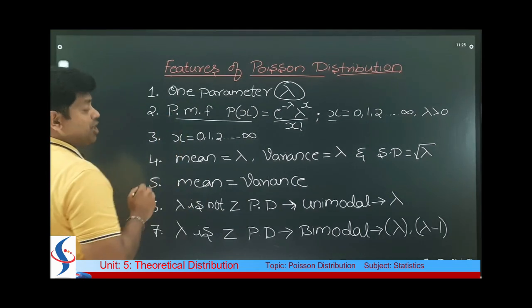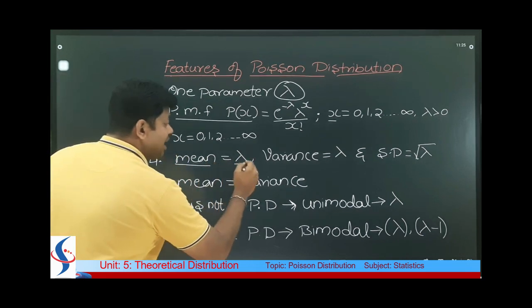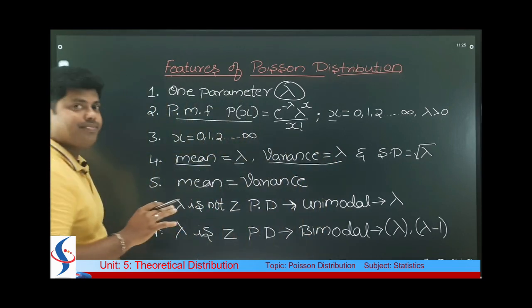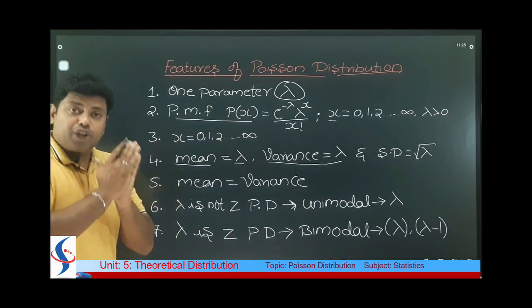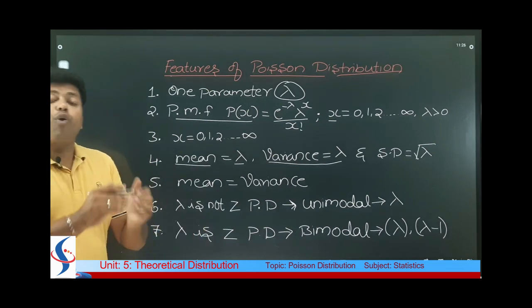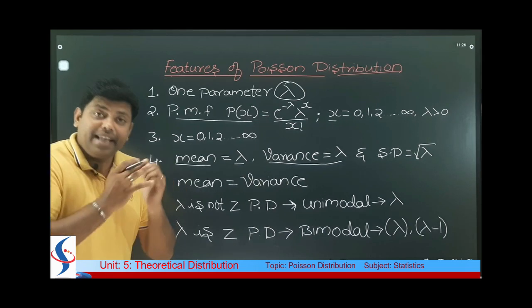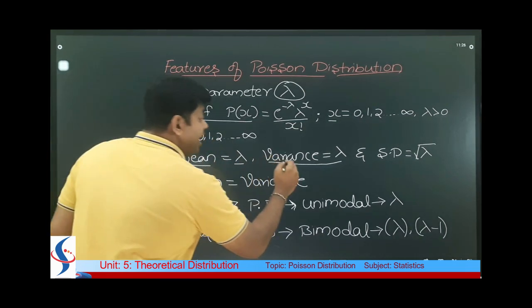Next, the fourth one. In this Poisson distribution, the formula of mean is lambda. And variance is also the same. I hope you're understanding. What is the formula of mean in Poisson distribution? That is lambda. But what happens in binomial distribution? Mean is equal to np there. But here, mean is equal to lambda, and also variance is equal to lambda.